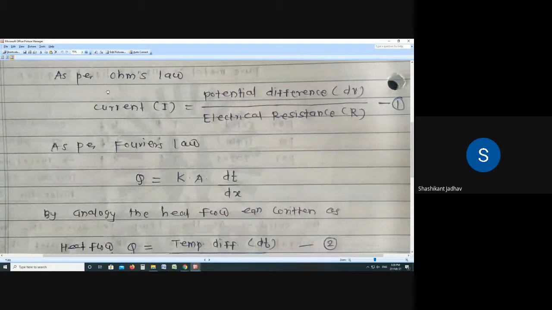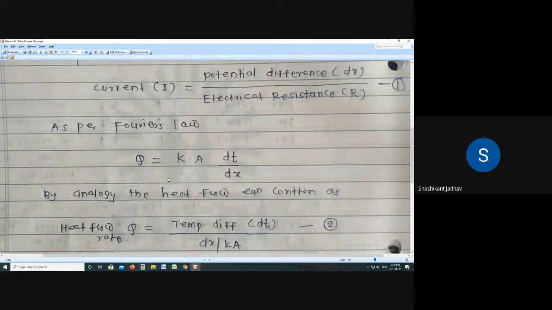Okay, so as per Ohm's law, current is equal to potential difference divided by electrical resistance. Means I is equal to dV by R. Means current is flowing because of this potential difference, and this electrical resistance opposes the current. So this is the equation for the one physical system, that is electrical system. And we know that for the heat transfer system there is one equation for the conduction, that is Fourier's law. So what is the equation of Fourier's law? Q is equal to K into A into dt by dx.